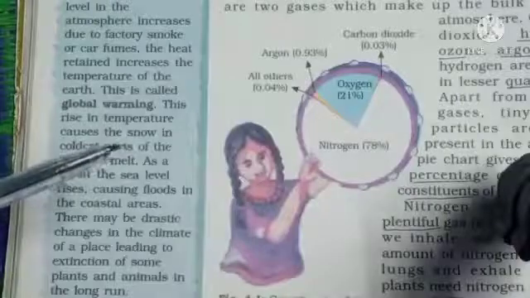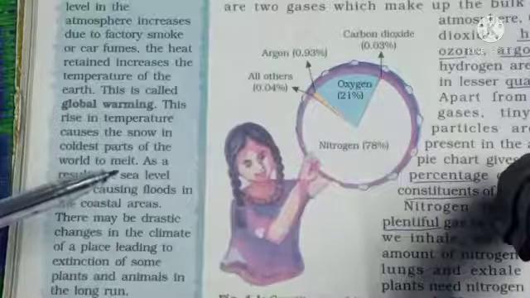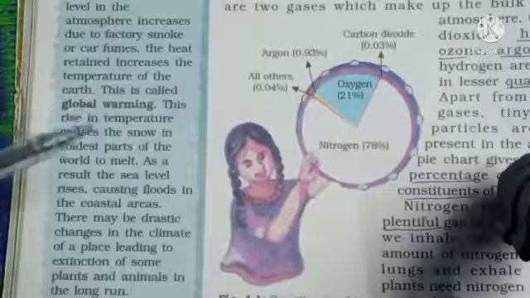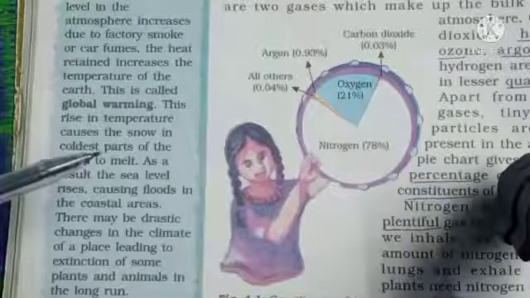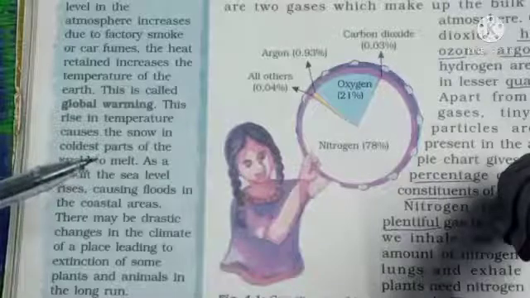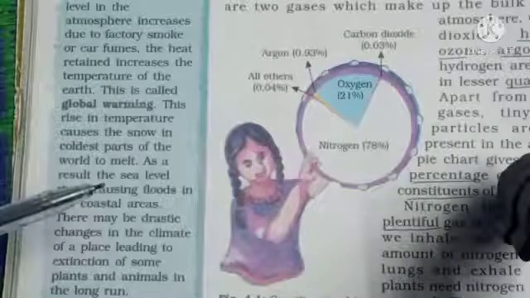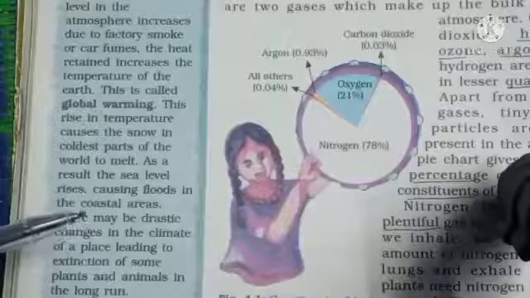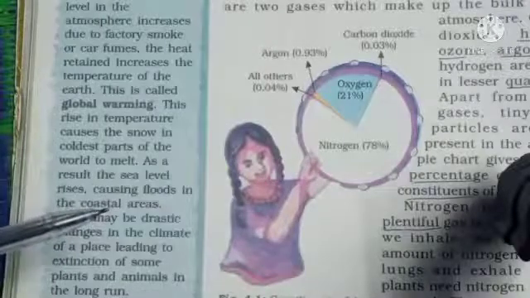This rise in temperature causes the snow in the coldest parts of the world to melt. So this global warming, the heat trapped by the carbon dioxide, makes the snow melt in the coldest parts of the world, that is the Antarctica and the Arctic region. The snow begins to melt. As a result, the sea level rises, causing floods in the coastal areas. So the sea level water is increasing.